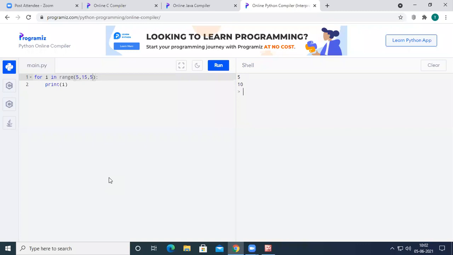So for a for loop in Python, we can use the range function. We can combine the for loop with the range function. The range function can take 1 parameter, 2 parameters, or 3 parameters. If 1 parameter is passed, the initial value will be 0, and that parameter will be the condition. So if we pass range of 5, the value will be iterated between 0 to 5, and since there is no third parameter, the i value will be incremented by 1.